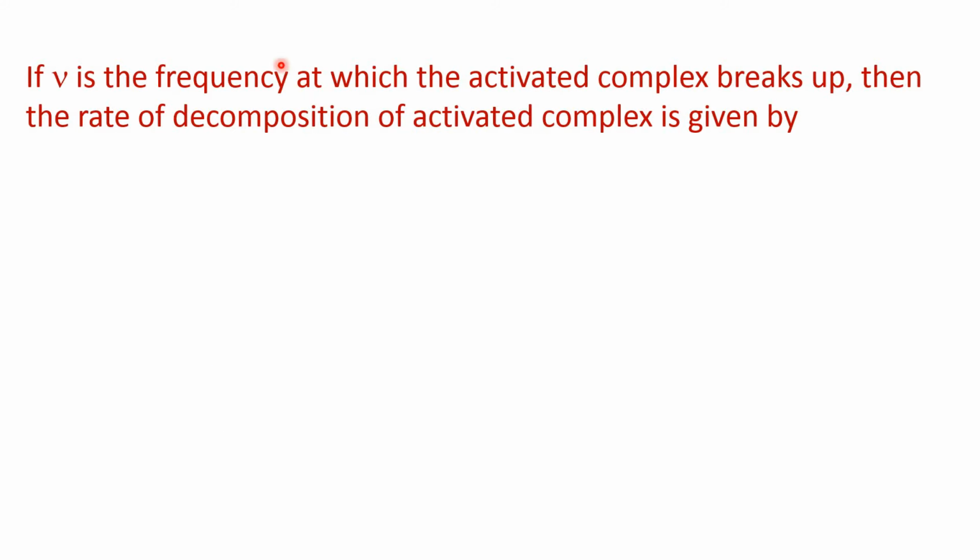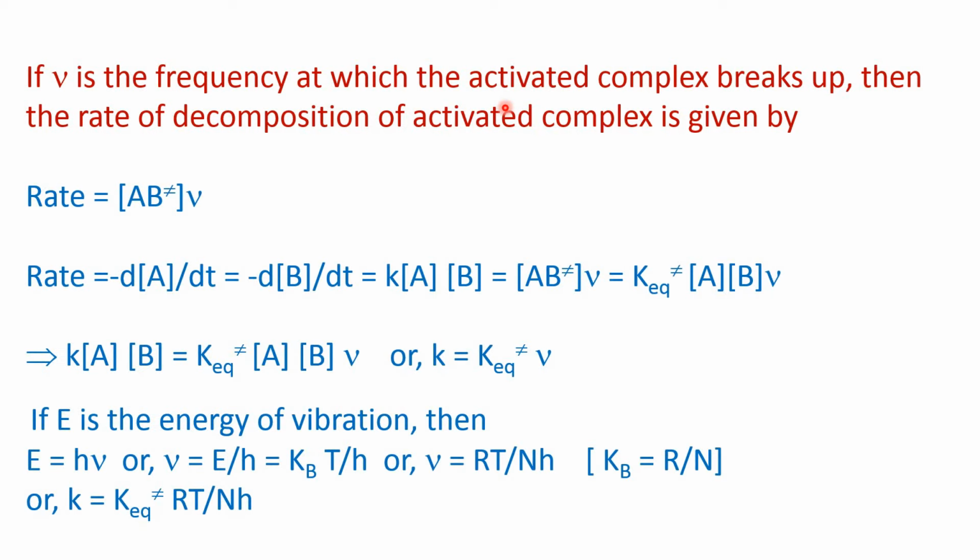Now, if nu is the frequency at which the activated complex breaks up, then the rate of decomposition of the activated complex is given by, now we'll see. The rate of decomposition of the activated complex will be equal to the concentration of the activated complex into nu, that is the frequency of vibration at which it breaks up.